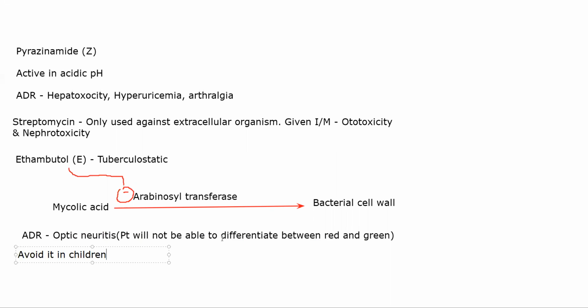Now coming to second line drugs, we have a lot of small drugs. We'll not go into a lot of detail about each of these drugs. Second line drugs are those drugs that are given for MDR TB. So tuberculosis bacteria which is not responding to the first line treatment. There is a bacteria which is resistant to the first line, or first line drugs are simply not working in that particular person. That is when you tend to go towards second line drugs. Now this will include, going one by one, thiacetazone.